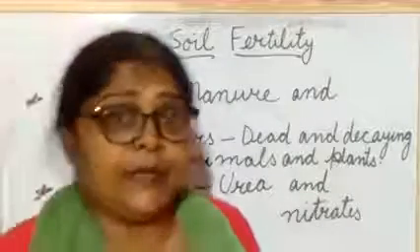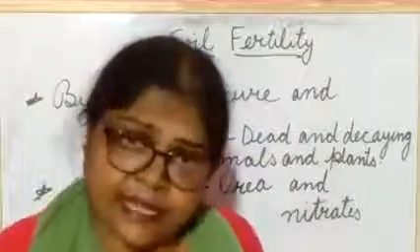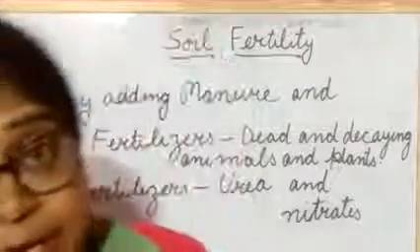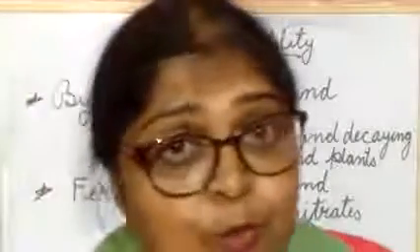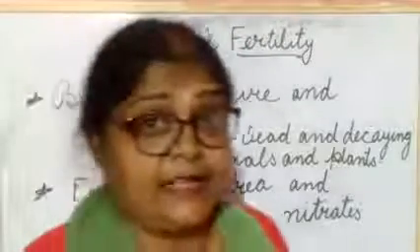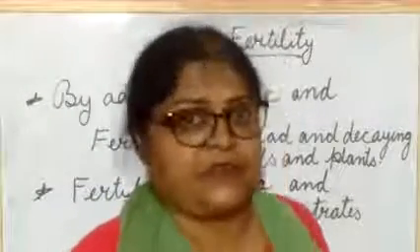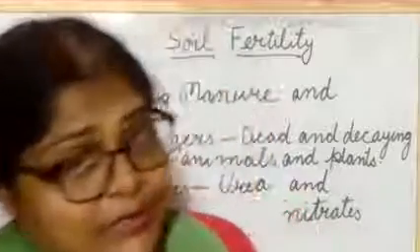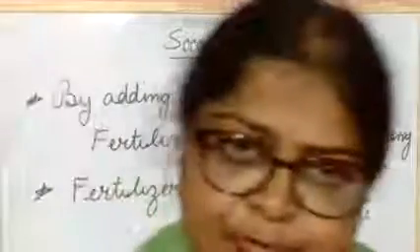Why? To make our soil fertile. And why do we make our soil fertile? To get good quality crops.